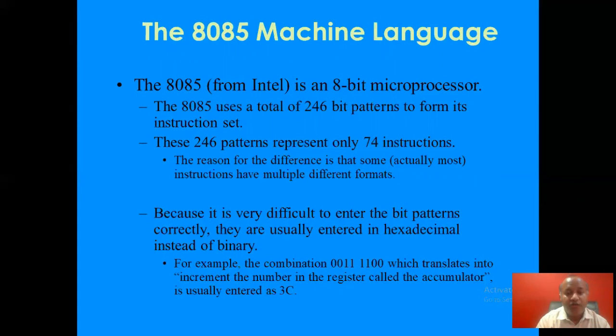Because it is very difficult to enter the bit patterns correctly, they are usually entered in hexadecimal. For example, the combination 0011 1100 is translated as 3C. 0011 is 3 and 1100 is C in hexadecimal. This notation means increment the number in the register. So every notation has a particular meaning in the microprocessor's language.